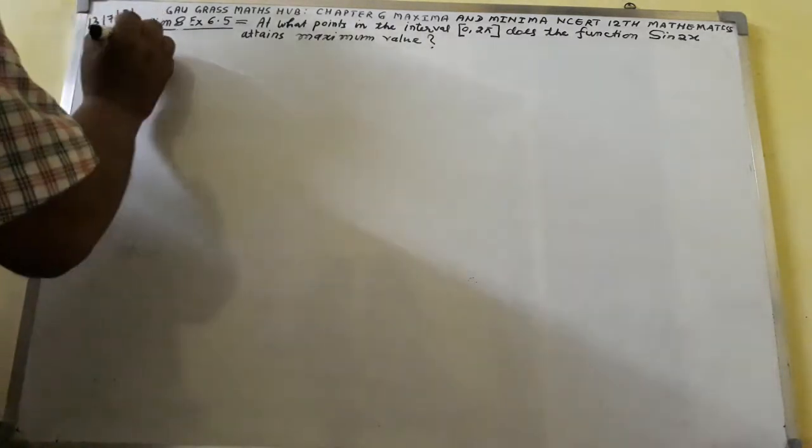Today I have taken question number 8. The question is, at what points in the closed interval [0, 2π] does the function sin 2x attain its maximum value? Here I shall write the solution.